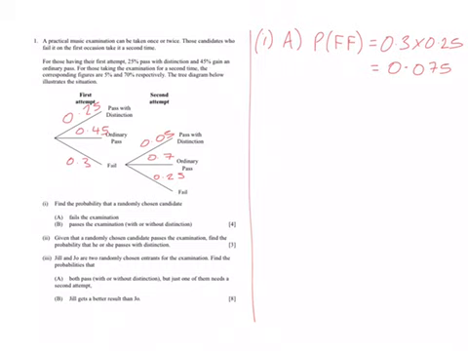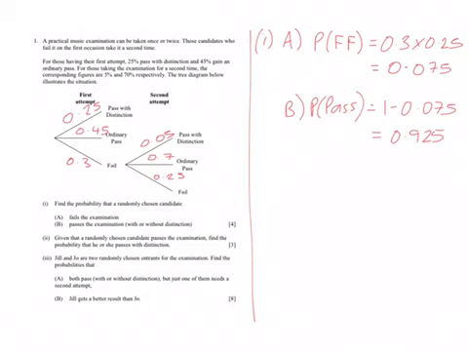Second part of this then, it says what is the probability they will pass the exam with or without distinction. So if you think about this, the probability they pass is 1 minus the probability they fail. So if the probability they fail after one attempt or two attempts is 0.075, then the probability that they pass, whether that's an ordinary pass or with distinction, is just 1 minus the probability that they fail, which will give you 0.925.